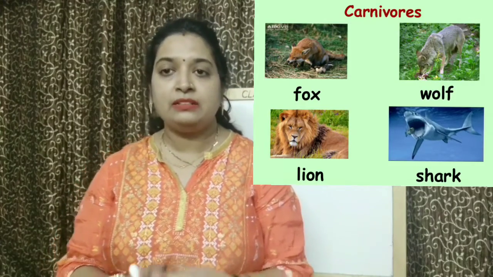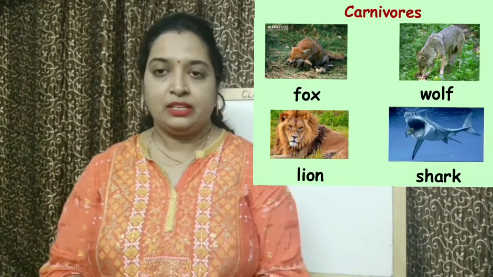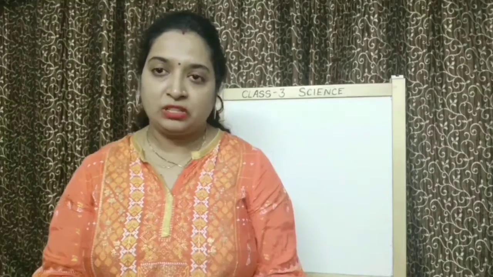Carnivores are the animals which eat flesh of other animals. After that, third category was omnivores. Omnivores are the animals which eat both plants and animals. Fourth and the last category was scavengers. Scavengers are the animals which eat dead and decaying animals.